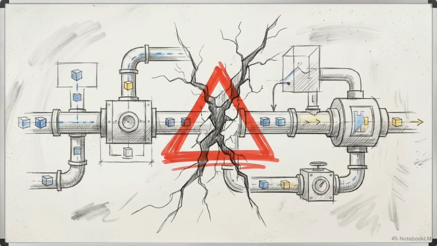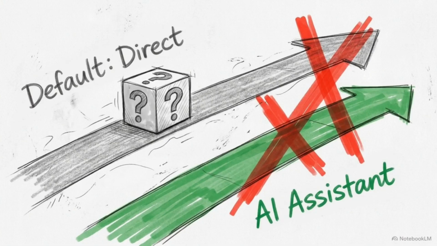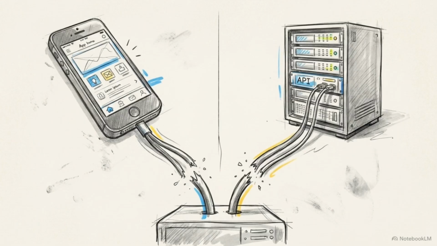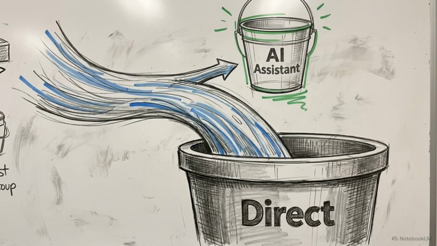The high value of these users exposes the flaw in GA4's tracking architecture. If the HTTP referrer tag is missing, the GA4 scanner has no data to evaluate. It cannot assign the AI assistant label to an anonymous click. There are two specific environments where this referrer data is effectively destroyed: native mobile applications and integrated API tools. This Sankey diagram shows two paths. Web-based chatbot data flows smoothly into the green AI assistant bucket, but native mobile apps hit an architectural barrier as the operating system scrubs referrer data. Custom APIs also lack referral headers. Stripped of identifiers, these clicks bypass AI classification, rerouted into the massive direct traffic bucket.